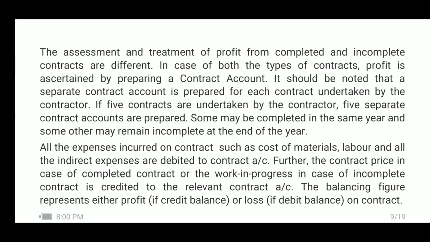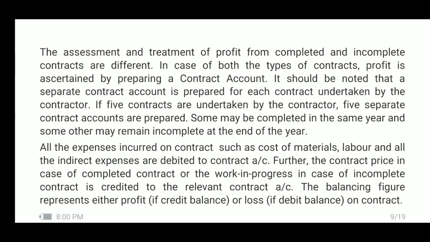If 5 contracts are undertaken by the contractor, 5 separate contract accounts are prepared. Some may be completed in the same year and some others may remain incomplete at the end of the year.